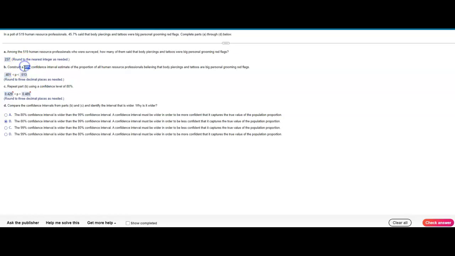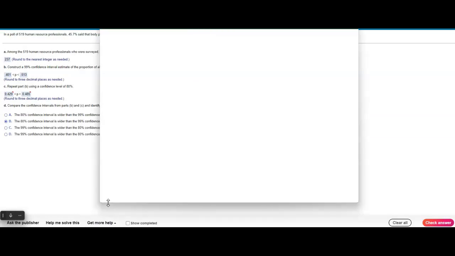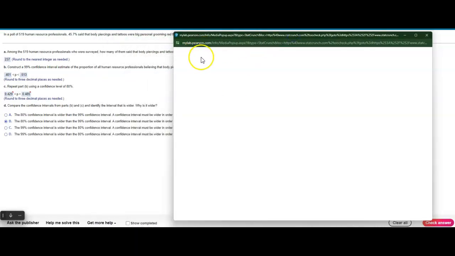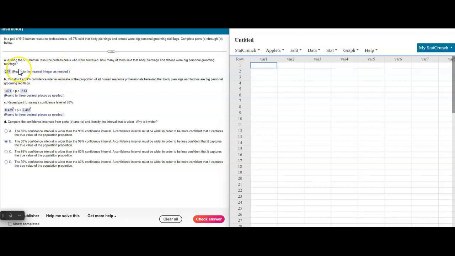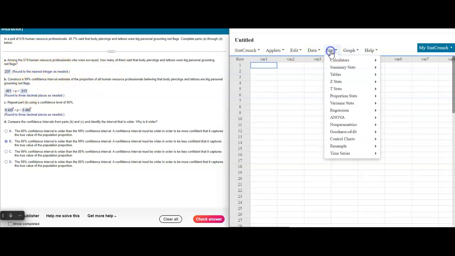So part B, we're being asked to construct a 99% confidence interval. So I am going to go to Get More Help. I'm going to open up StatCrunch. Once I have StatCrunch opened, we are going to work on creating this confidence interval. Okay, so I have StatCrunch opened. I'm going to go to Stat